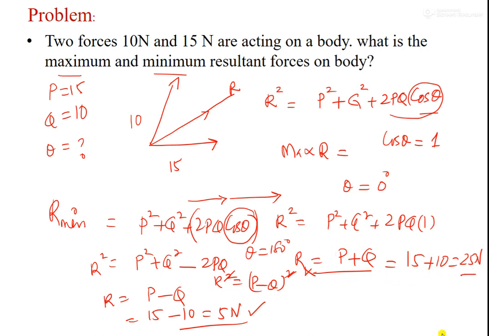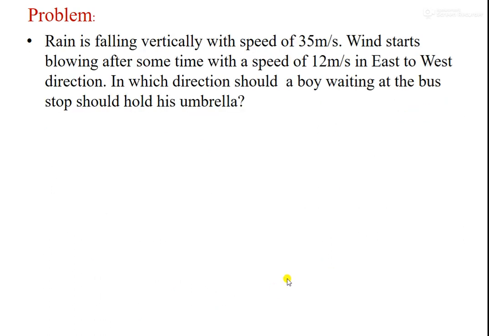So next we see one more problem, which also deals with the resultant forces we have learned. In this problem, rain is falling vertically with a speed of 35 meters per second, and wind starts blowing after some time with a speed of 12 meters per second from east to west. In what direction should a boy waiting at the bus stop hold the umbrella? First we will write the directions here. Always remember, this is north and this is south, this will be east and this will be west.